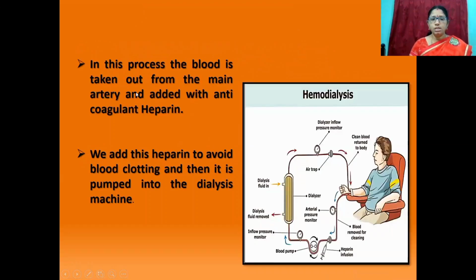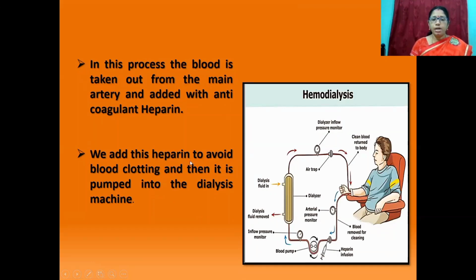In this process, the blood is taken out from the main artery and added with an anticoagulant such as heparin.